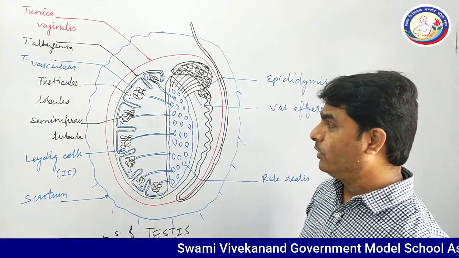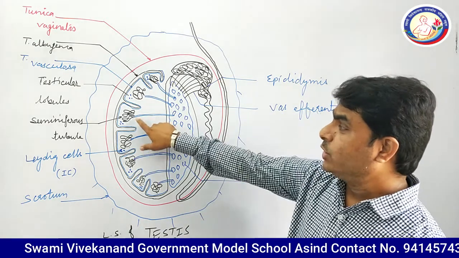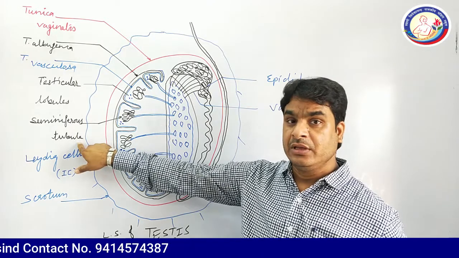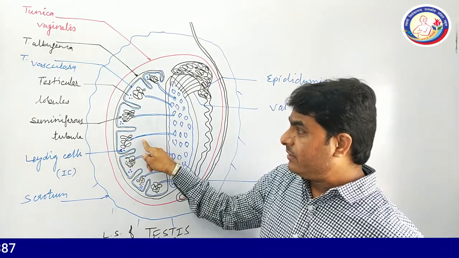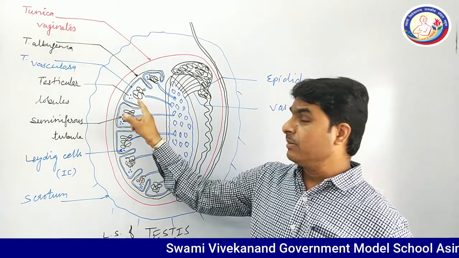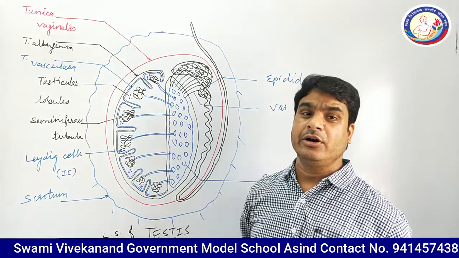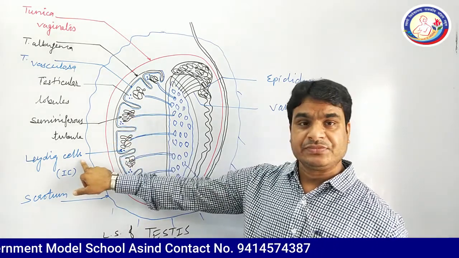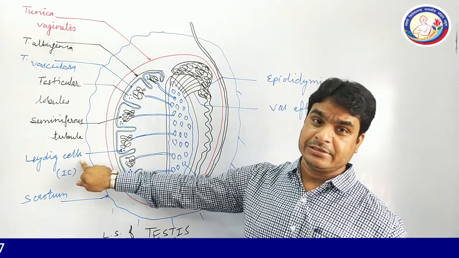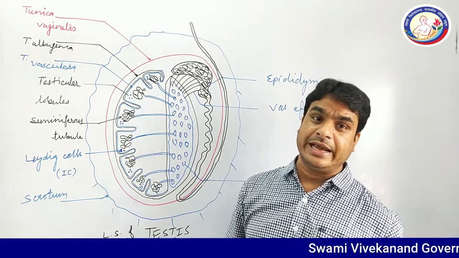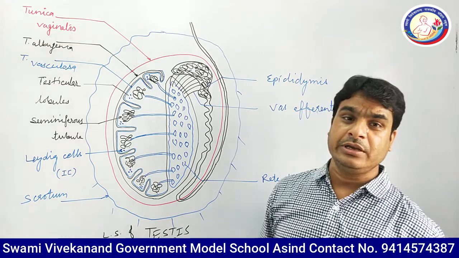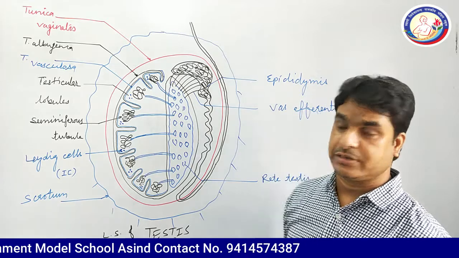Every testicular lobule has 2 to 3 tubules which are known as seminiferous tubules. And in between the seminiferous tubules, some specific cells are present. These are known as Leydig cells. Leydig cells secrete endocrine male sex hormone, which is commonly known as androgen, and its main hormone is testosterone, that controls the male's secondary sexual characters.